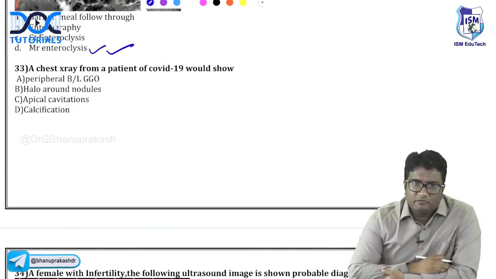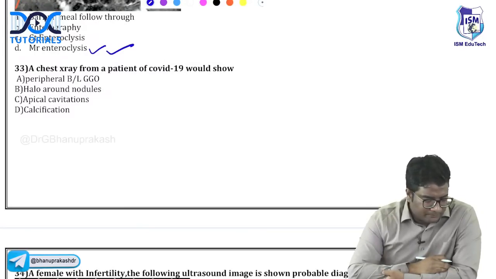A chest X-ray from a patient of COVID-19 would show what? What did it show?